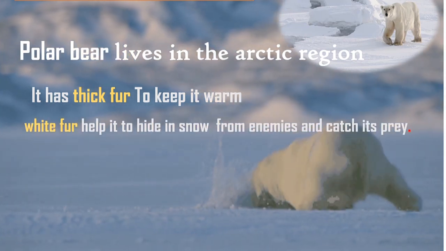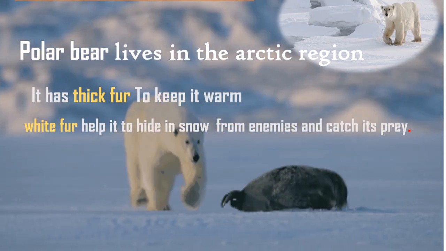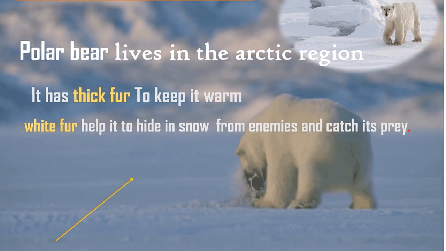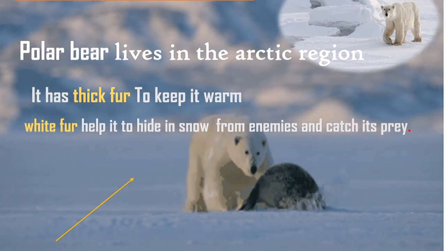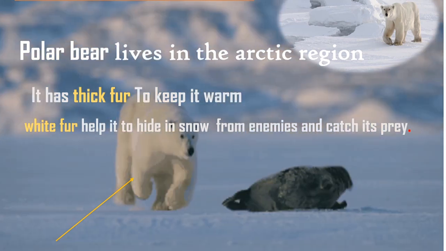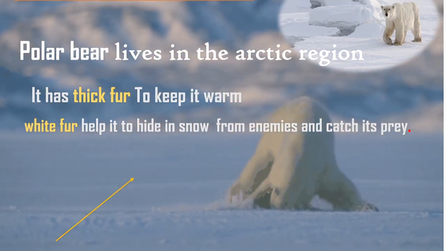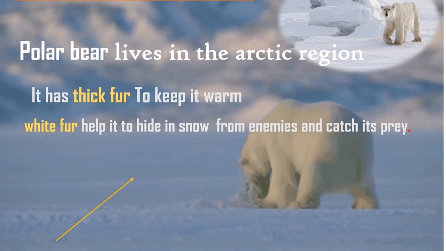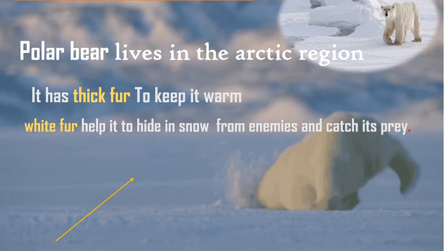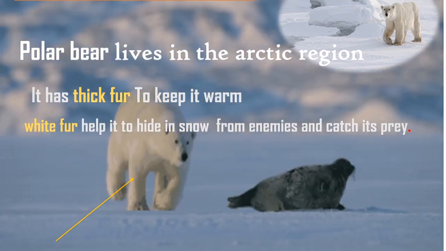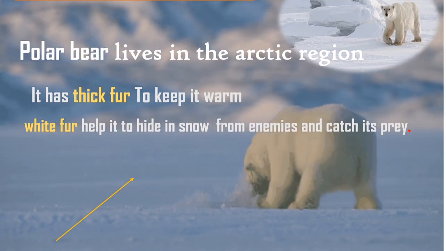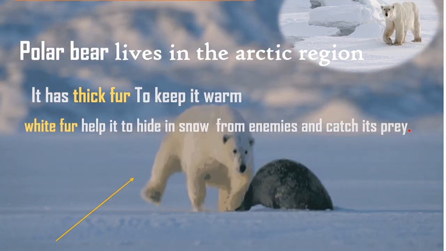The black animal is the prey, and the white animal, the polar bear, is the predator. A predator eats another animal, and the prey is eaten by another animal. So the polar bear has thick fur to keep it warm and white fur to help it hide in snow.